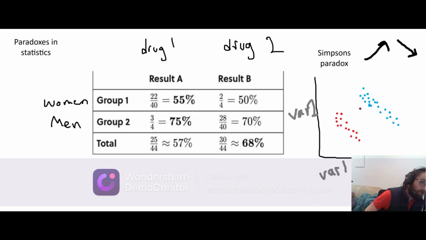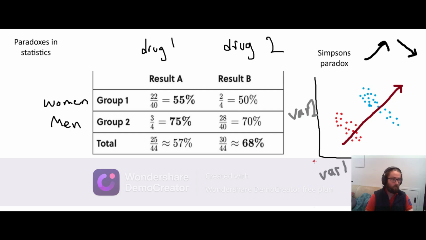Now another way that we could view this data is we could just say that the grouping is completely irrelevant. It doesn't matter that some of the dots are red and some of the dots are blue. They're all measuring the same drug or the same thing. So the overall trend is positive. And if you did a mean square test on this data, this is what you might get. I'd have to maybe put in a few more dots here. But you can see this is actually the true pattern of the data, right?